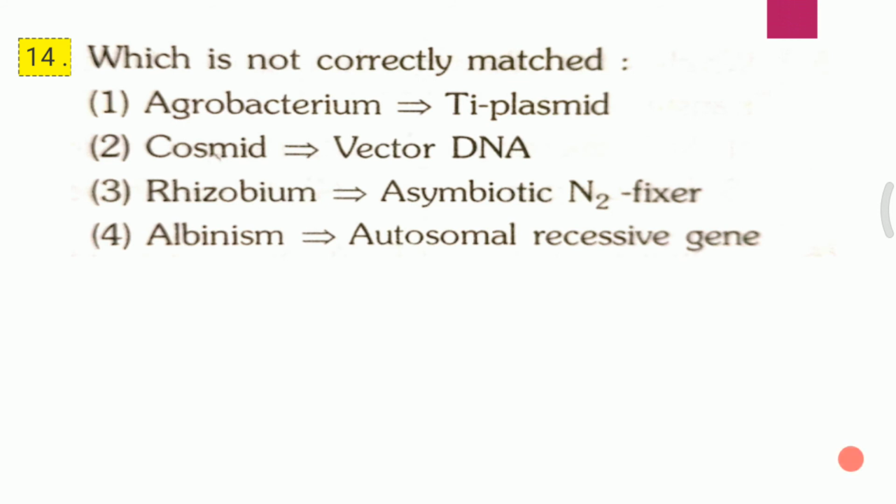Question 14. Which is not correctly matched? First, Agrobacterium, Ti plasmid. Second, cosmid, vector DNA. Third, Rhizobium, asymbiotic nitrogen fixer. Fourth, albinism, autosomal recessive gene. And the answer for this question is third, that is Rhizobium asymbiotic nitrogen fixer.